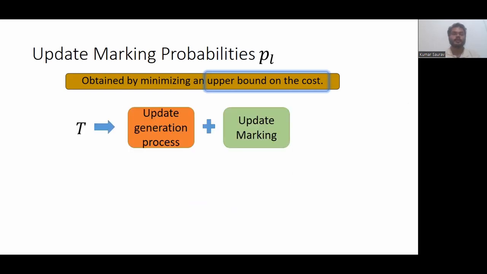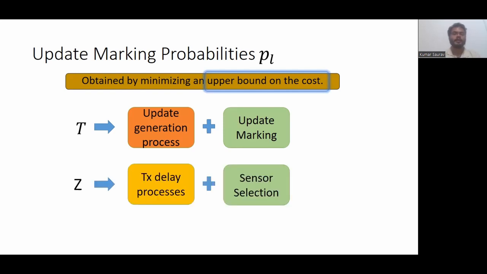Now, this is the intergeneration time of marked updates. Note that it depends only on the update generation process and the update marking probability, and this Z, that is, the difference between successive time instants when a sensor gets to transmit, depends on the transmission delay processes and the sensor selection.